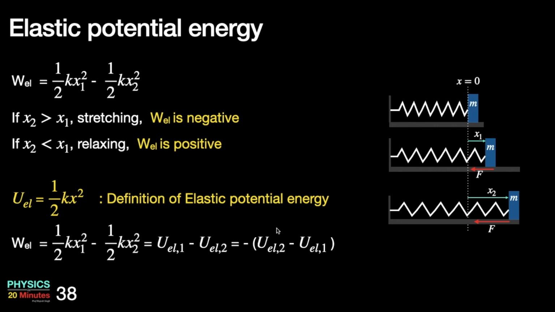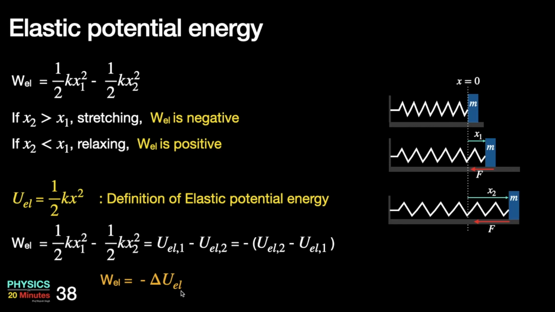But the final value minus initial value is the change in the elastic potential energy. This can be replaced by delta U elastic, and the minus sign will persist. So the work done by elastic forces is equal to negative of delta U elastic.